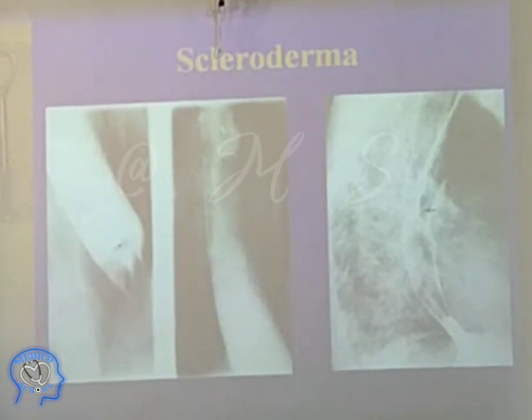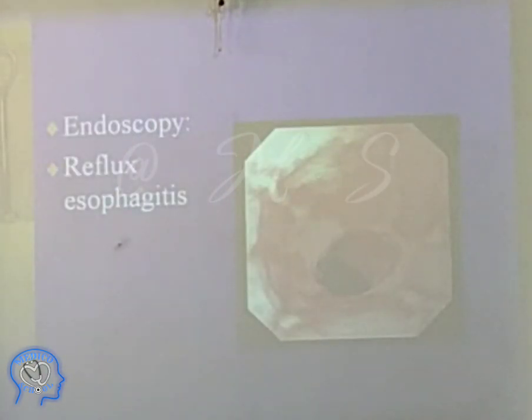Another cause is scleroderma. In that case, also you get an obstruction over here. Dilatation behind this. See this one. Endoscopically, reflux esophagitis. Now, when there is the obstruction down, where reflux occurs, the food comes backward. All your esophagus becomes inflamed. You can see the redness over here. This is all the reflux esophagitis.